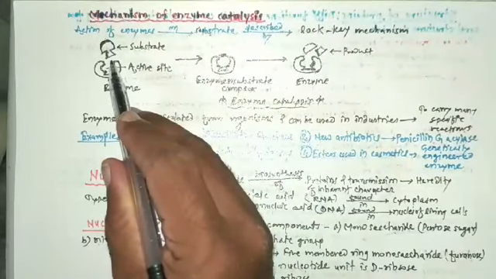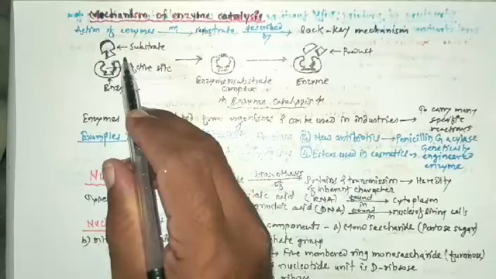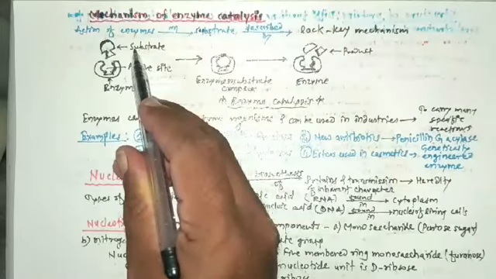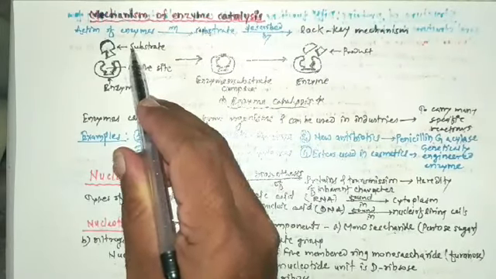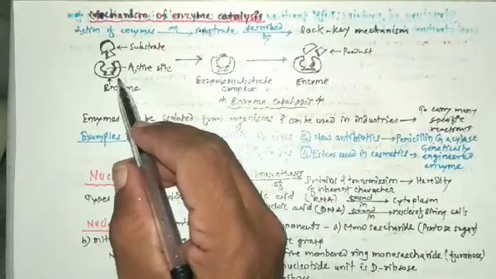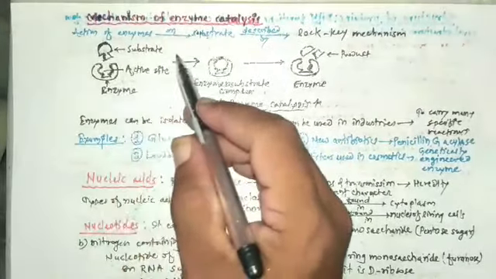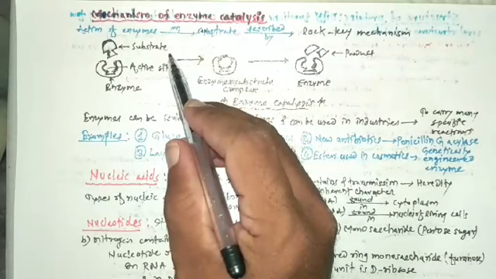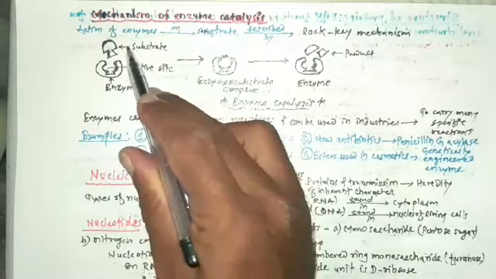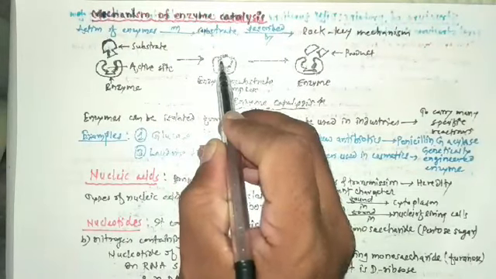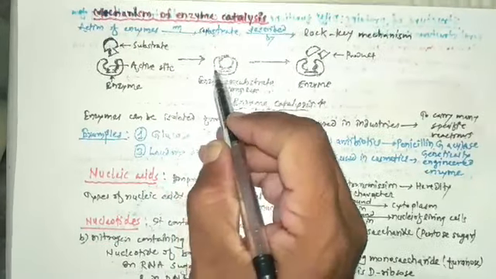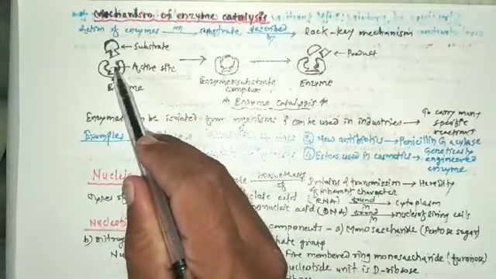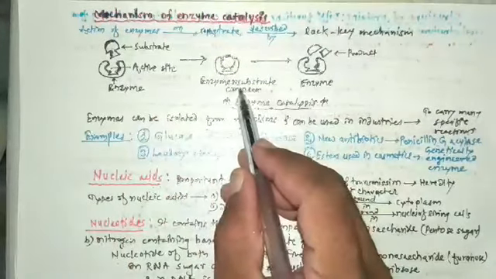On this active site, particular substrate or specific substrate or molecule fits. Once the substrate is held in the active site, then the reaction starts.